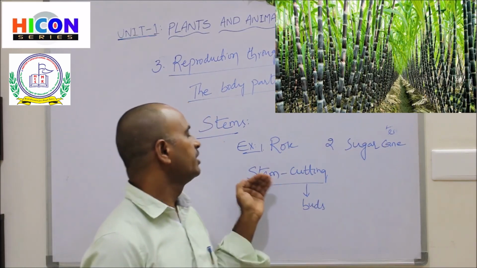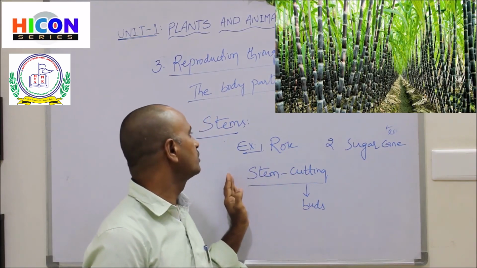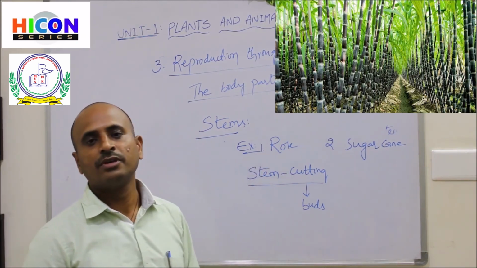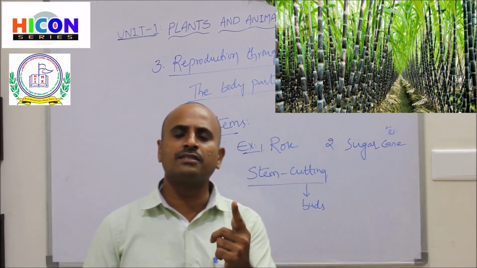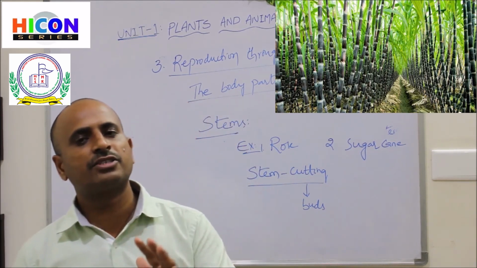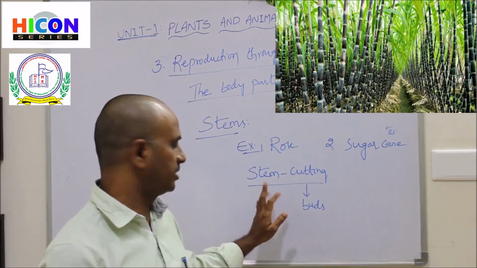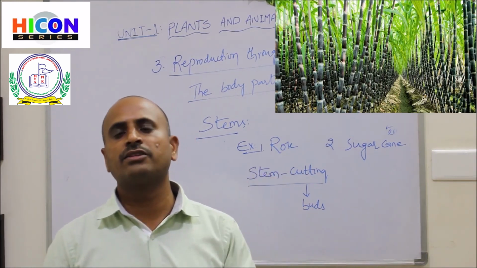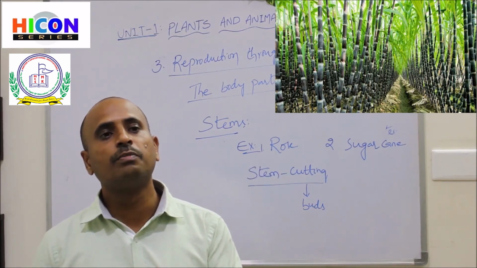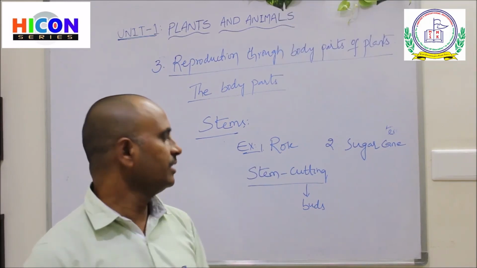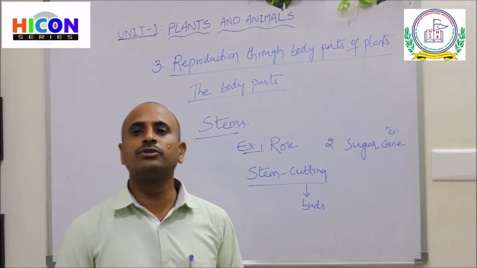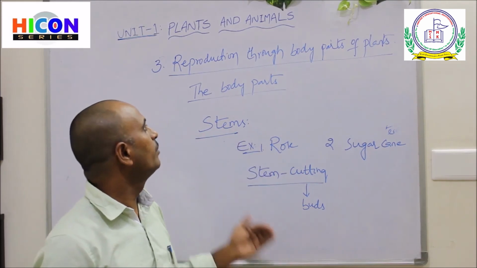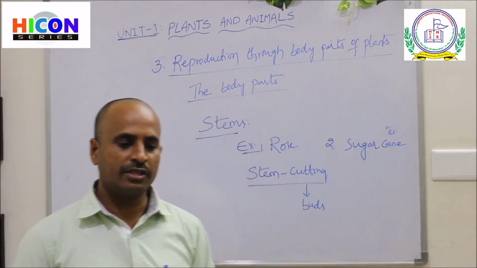So in this way, some plants can reproduce new plants from their stem cuttings, that means from their stems. Their stems contain buds, and if you cut the stems into small pieces, those are called stem cuttings. If these small pieces are planted in the soil, you will get new plants. So in this way, plants reproduce new plants in different ways. This is about the chapter reproduction in plants.